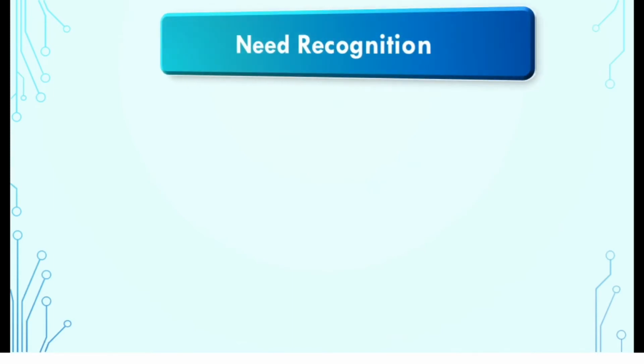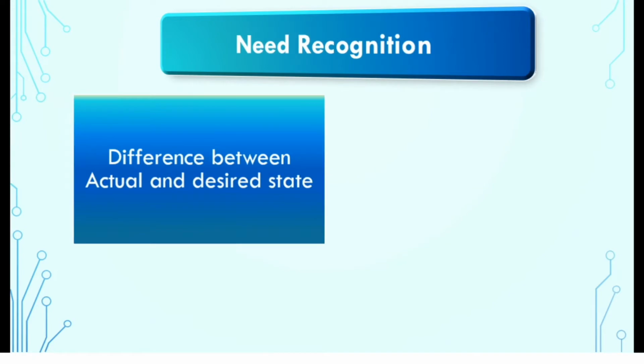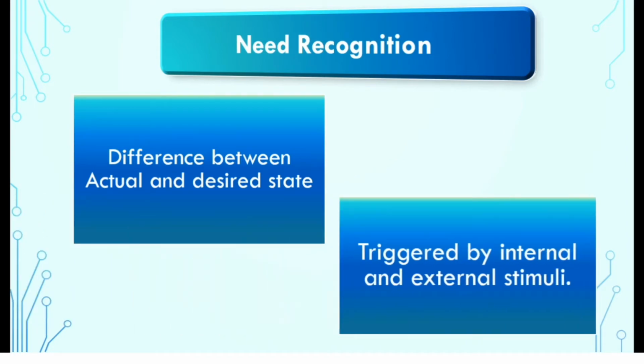Consumer decision-making process starts when a buyer identifies a problem or a need. A problem or a need is recognized when there is a difference between actual state and desired state of affairs. It refers to a basic sense of deprivation felt by a person and can be small, large, simple, or complex. Further, problems can be triggered by internal or external stimuli.